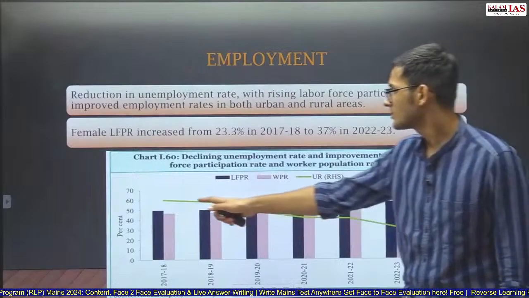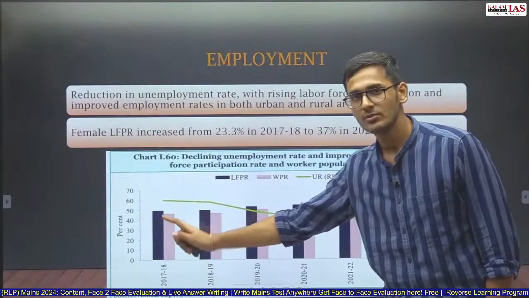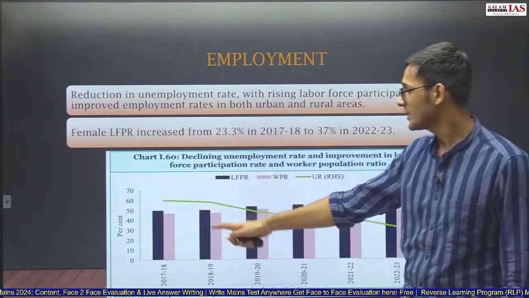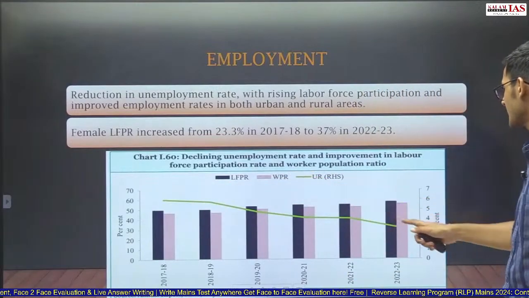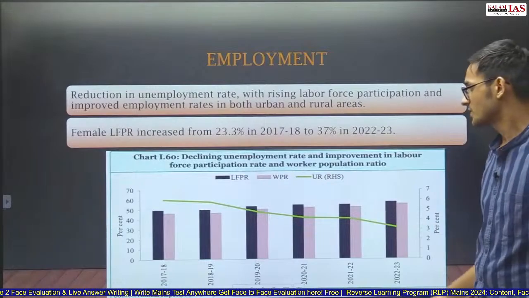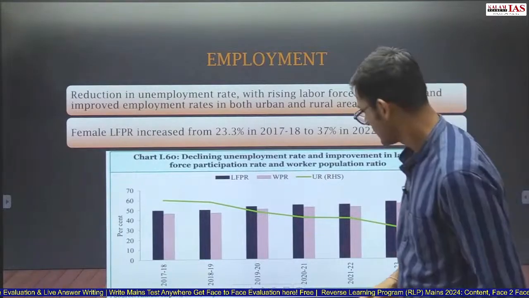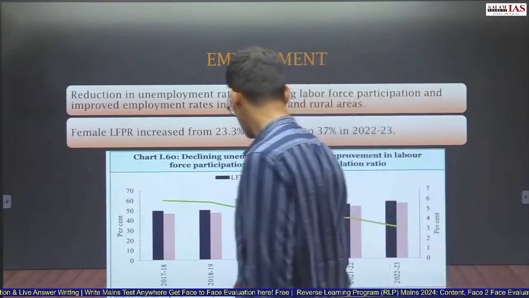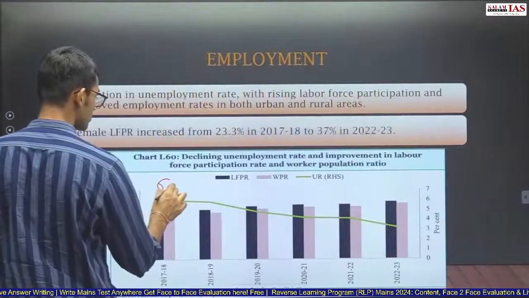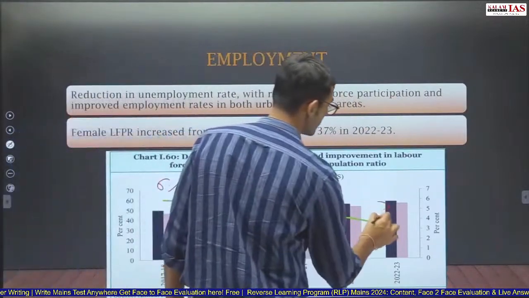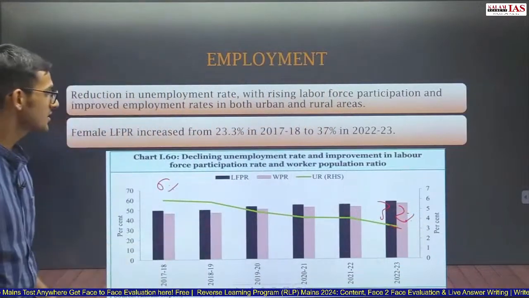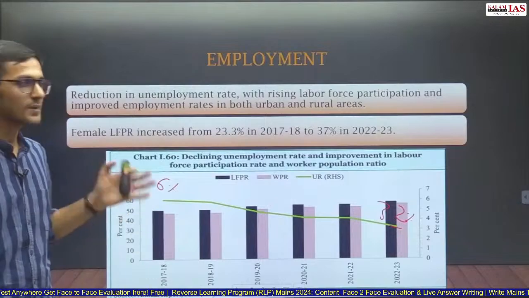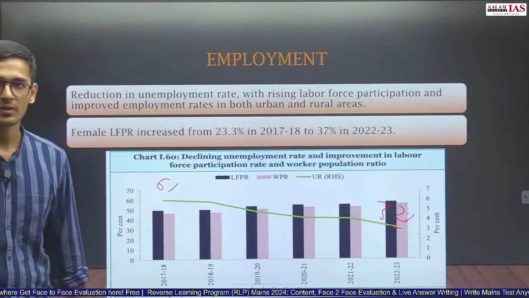It was 6.5% in the financial year 2017-18, and from 6.5% it has reduced to 3.2%. From around 6% it has reduced, so you just need to memorize two figures here, 6% to 3.2%. So in 5 years, the unemployment rate has almost halved.